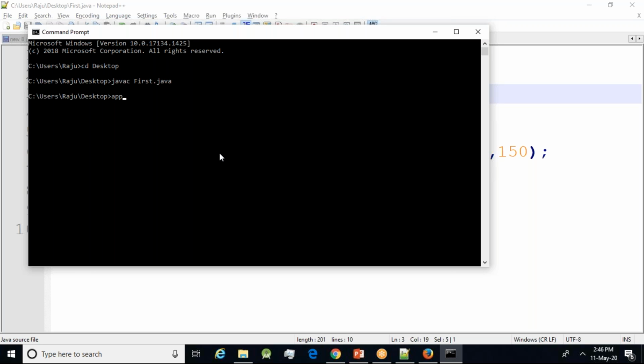What is our regular method? appletviewer space. What is the syntax for that one?